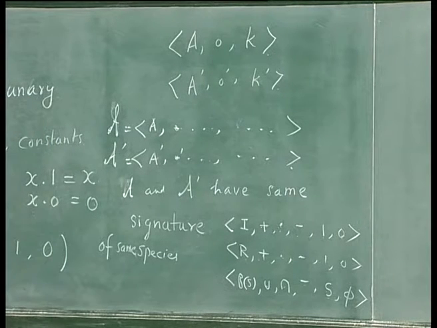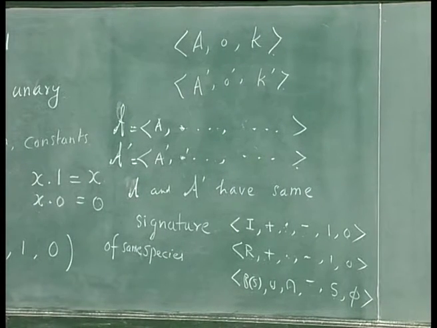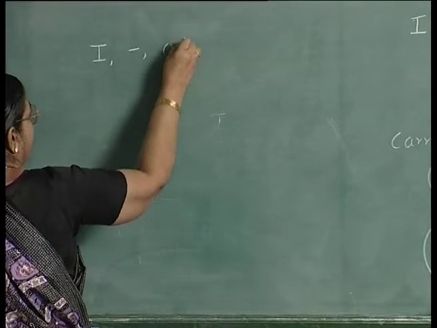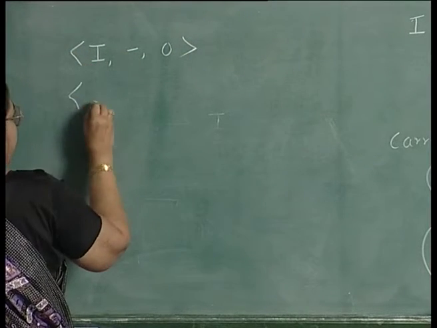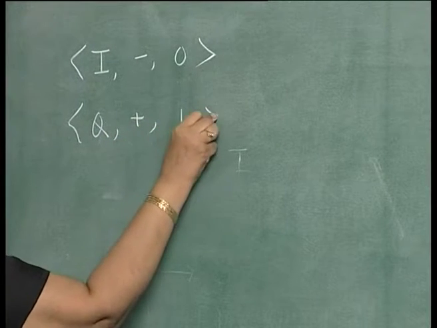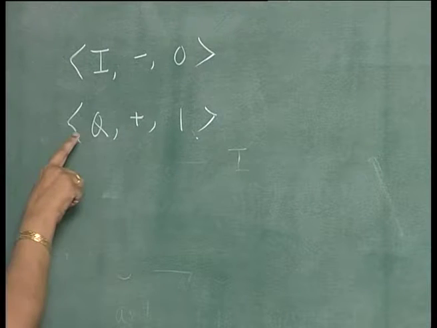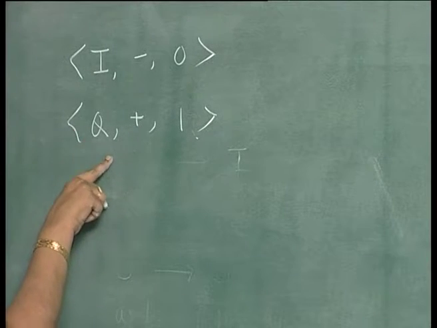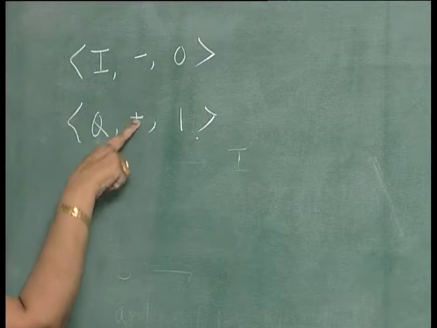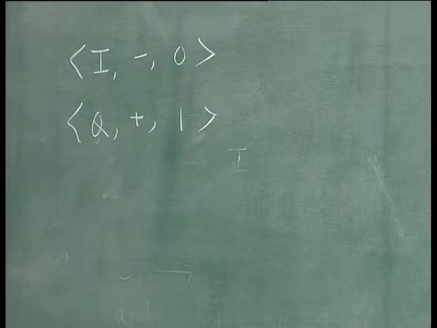Now, look at this example. I minus 0 and a set of rational numbers plus 1, something like that. These are of the same signature because you have one underlying set, one binary operation, one constant, but they may not have the same property.